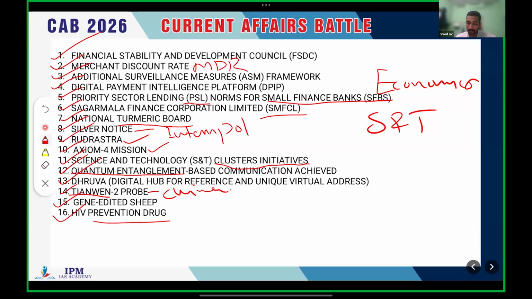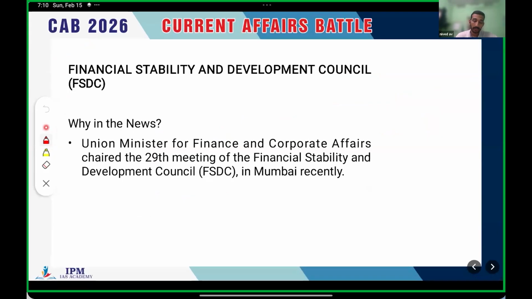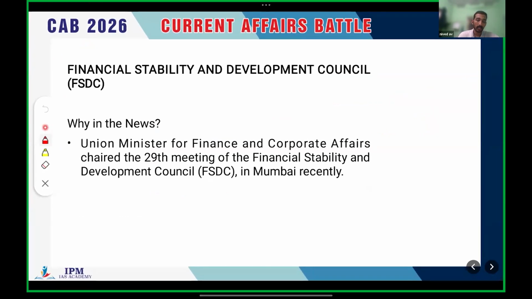Clear? So the first one, the Financial Stability and Development Council, FSDC. Why is it in the news actually? Recently, in the month of June 2025, the Union Minister for Finance and Corporate Affairs chaired the 29th meeting of the FSDC in Mumbai. So FSDC is a council which deals with financial matters.